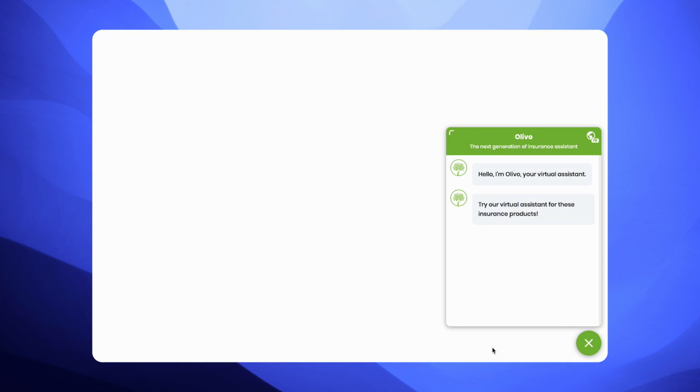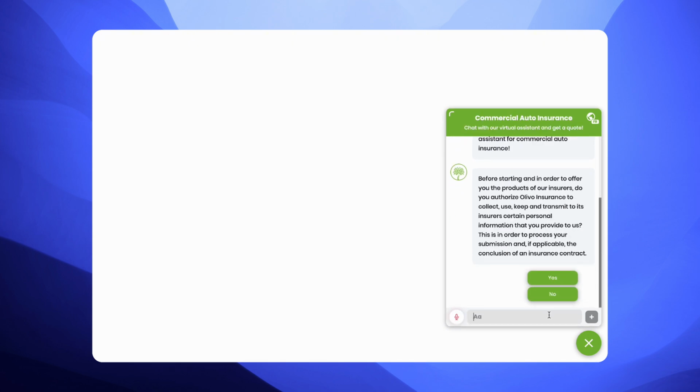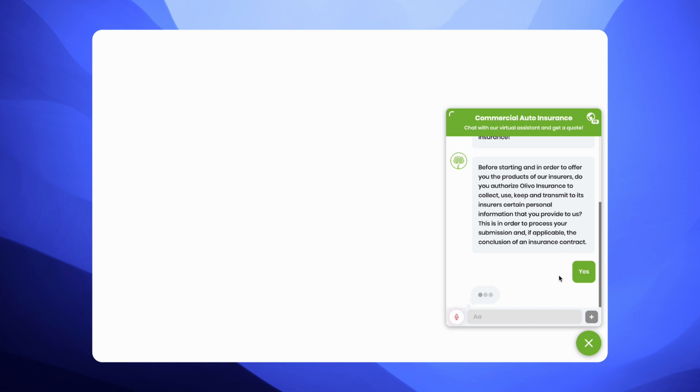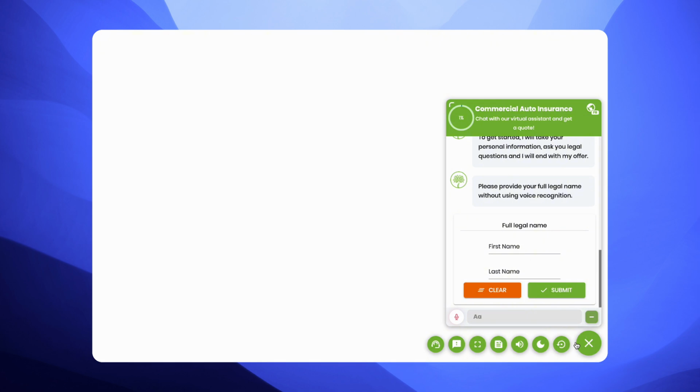OlivoBot can be integrated into your company website as a widget. After clicking the widget, the client can complete their quotation from there or access showcase mode for better readability. Quotations can also be completed over the phone using OlivoBot's interactive voice recognition capabilities.